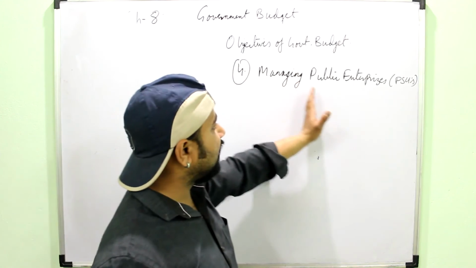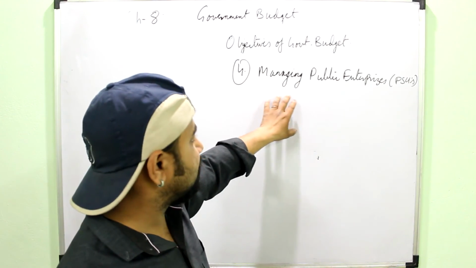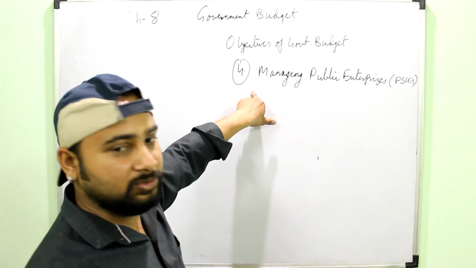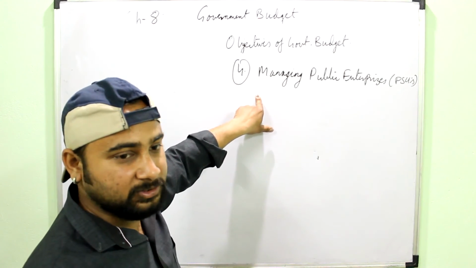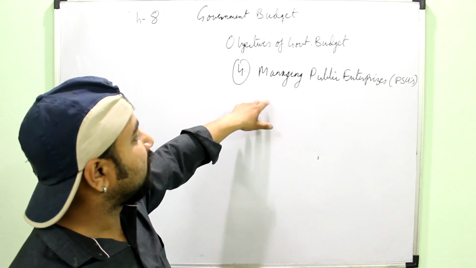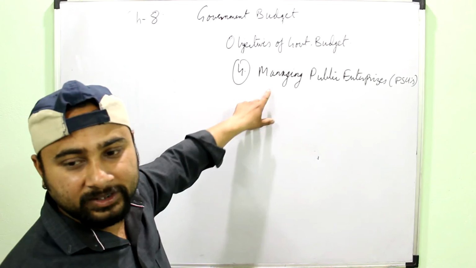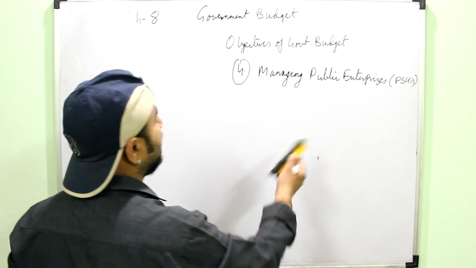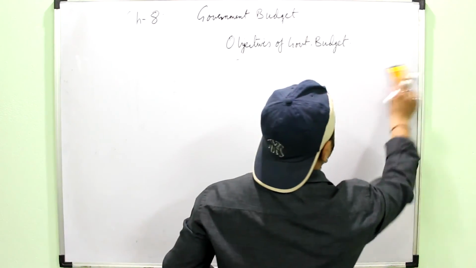So all the government hospitals, schools, organizations, they all lie under the category of the PSUs, and the government budget is used to control or manage the PSUs. Suppose a particular health center has to be converted into a bigger hospital, so again the money will be allotted through the budget. This is the way of maintaining and expanding the public enterprises.